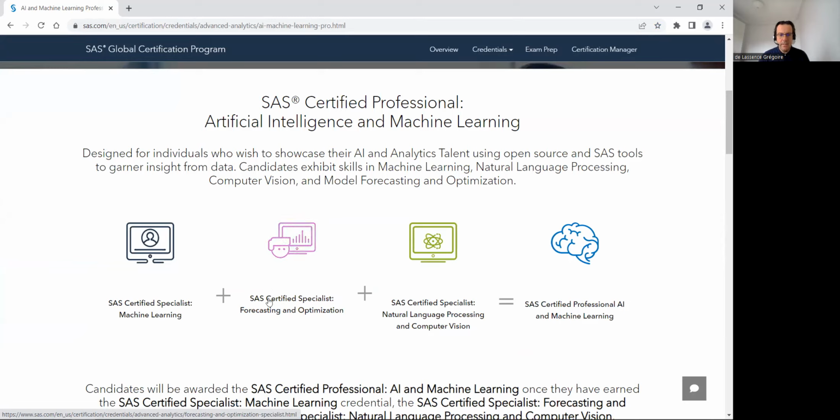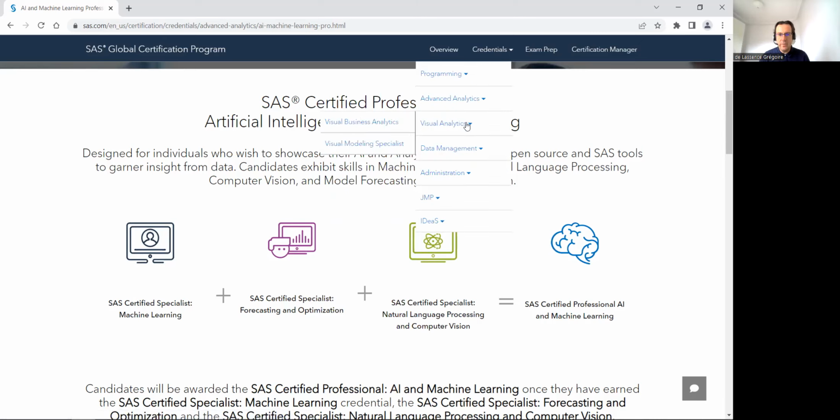Then if you pass the second exam, with forecasting in pipeline and optimization in SAS code, and the third exam, on natural language, mainly deep learning, so computer vision and text mining, so natural language processing in pipeline, so deep learning in SAS code and text mining mainly in pipeline. Then with these 3 exams, you will earn the SAS certification, professional artificial intelligence and machine learning. But in this video, I want to focus on the first one, machine learning.